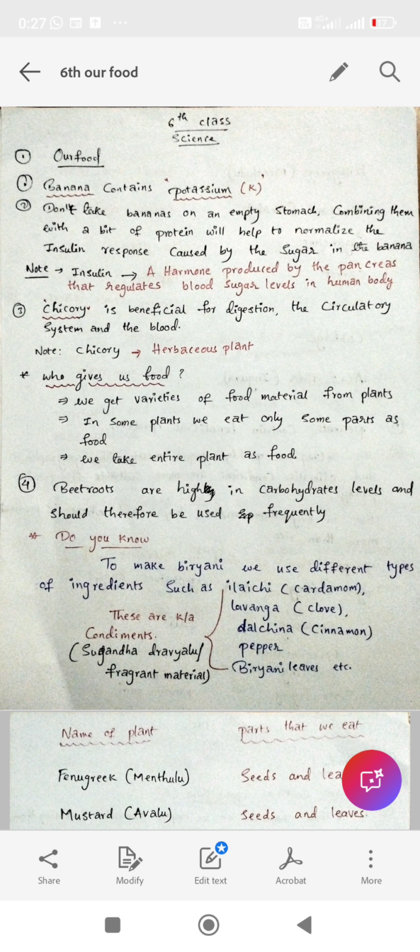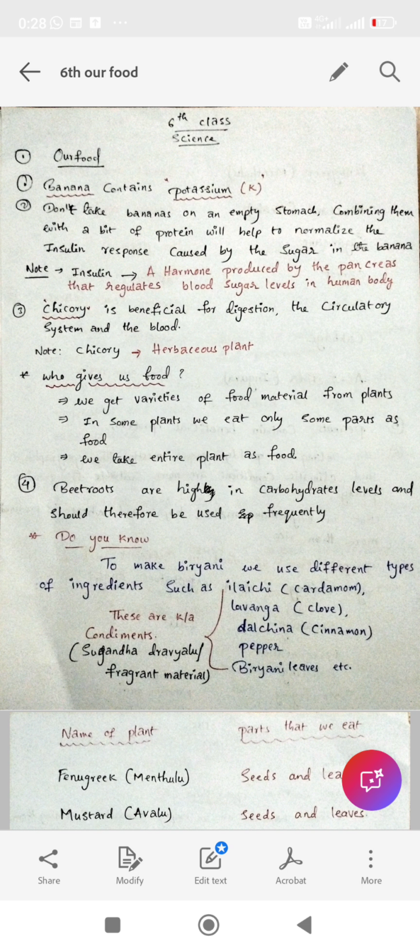Do not take bananas on an empty stomach. Combining them with a bit of protein will help to normalize the insulin response caused by the sugar in the banana. You hear that your parents and grandparents suggest you do not eat banana on an empty stomach. Why? Because if you take banana on an empty stomach, what happens? It increases sugar levels in your body. To avoid that situation, your parents and grandparents suggest you do not eat banana on an empty stomach.